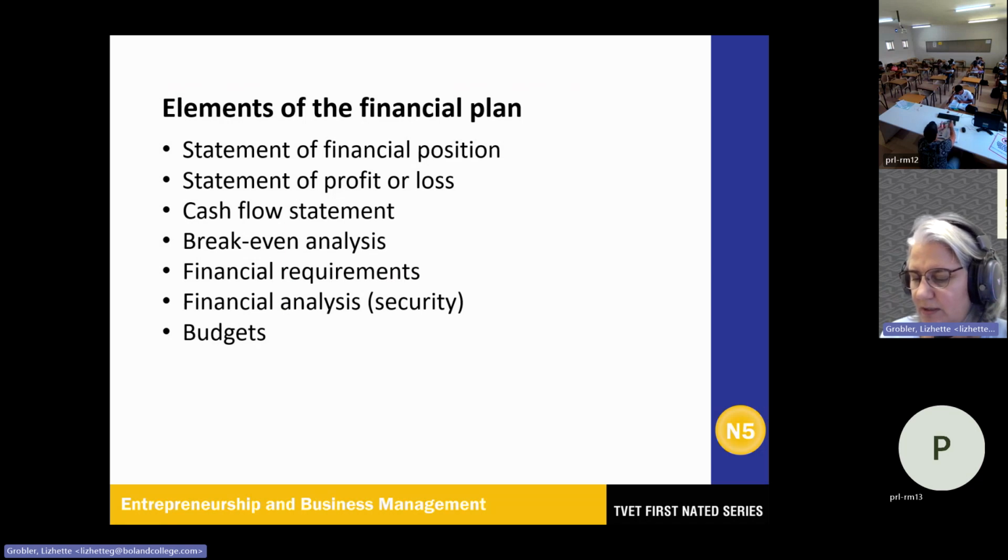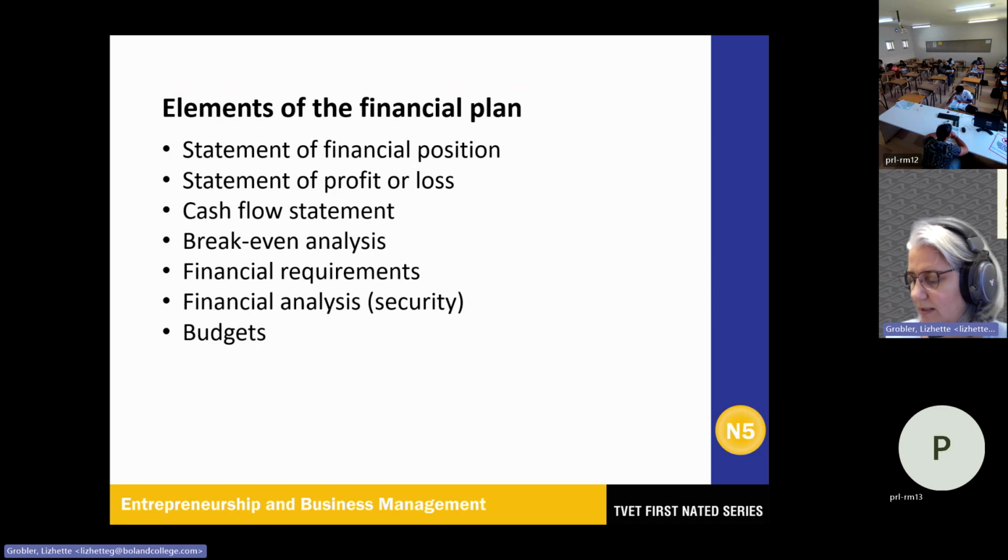So here we will have financing to be obtained from owner capital or borrowed money. Financial analysis of security: the guarantees the business offers to assure financial institutions that it can repay the money that it borrowed, which is very important.